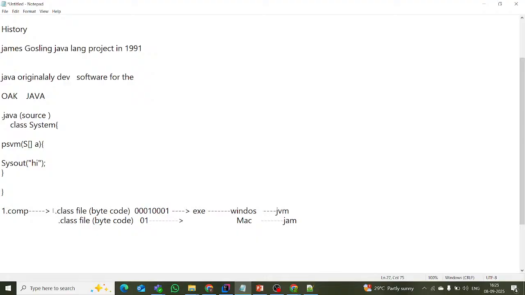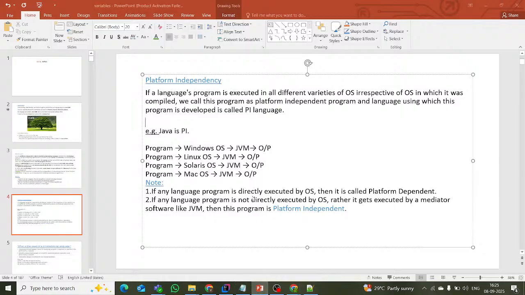Again, if you want to run that one, just install the JVM in your Mac OS and run the .class file. That's why it is called platform independency.